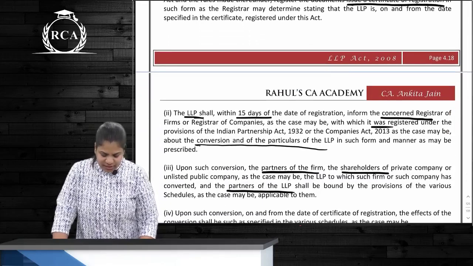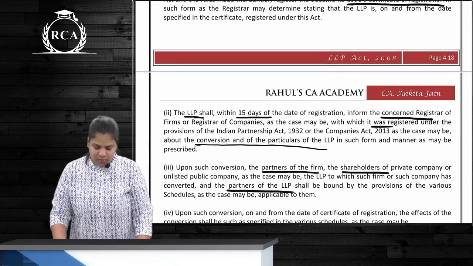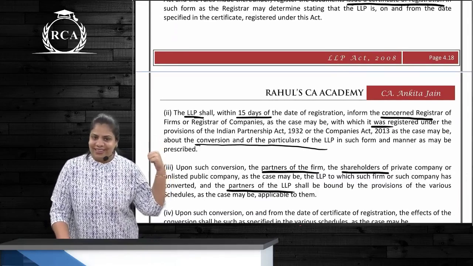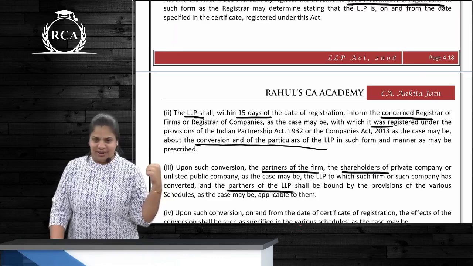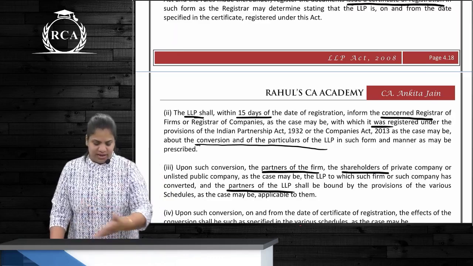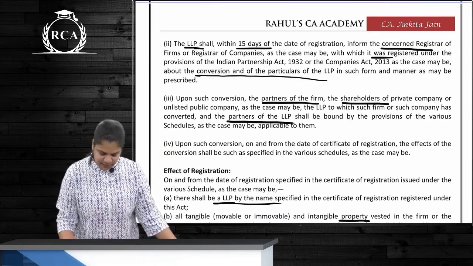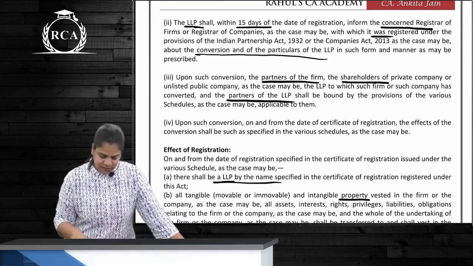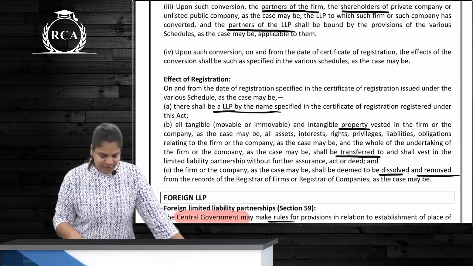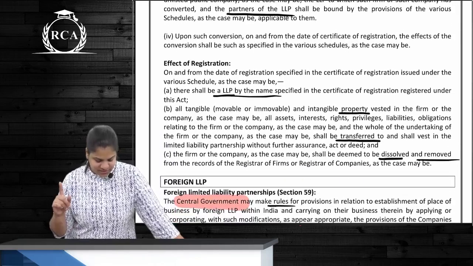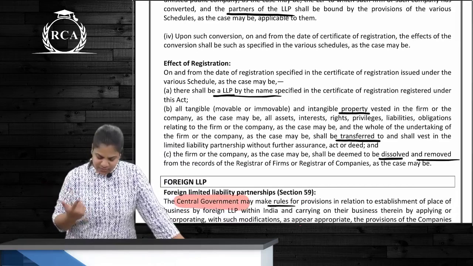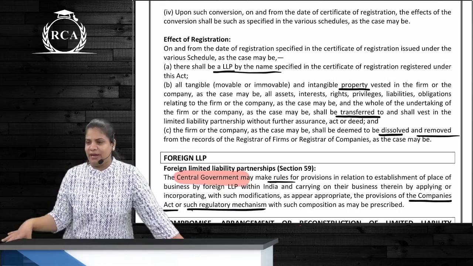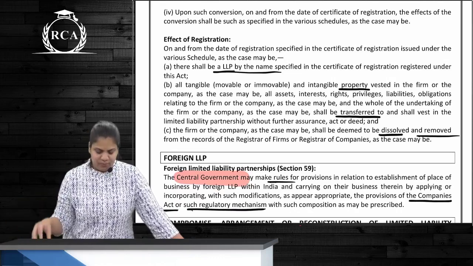Then LLP within 15 days should also inform whom? The X. Who is the X? Either RO, Register of Firms or ROC. So inform them that we are now what? We are an LLP. Partners and shareholders, whoever they were earlier, now they will be the partners of this LLP. Correct? Effect of registration. 3 effects. First effect is name is as may be specified in COI. Next, property of that will be property transferred and property of this.